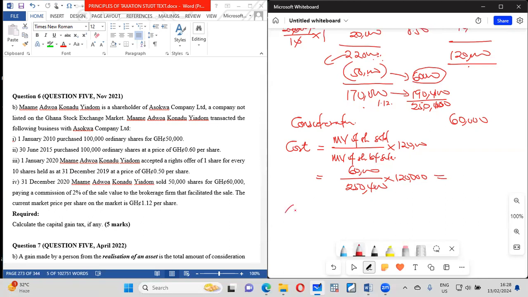Then the additional cost. The additional cost we are told is what? It's 2% of 600,000. It's 12,000. Basically, that is that.